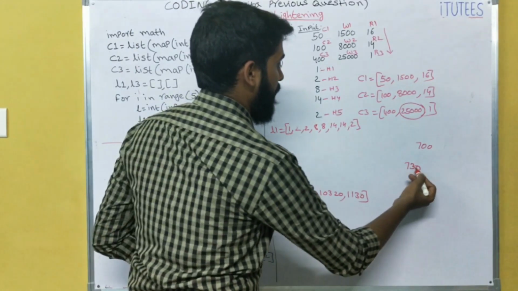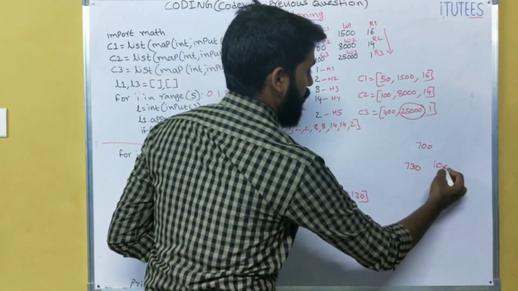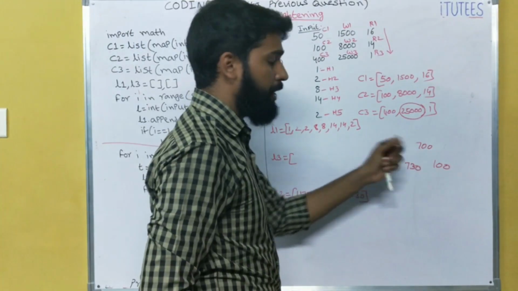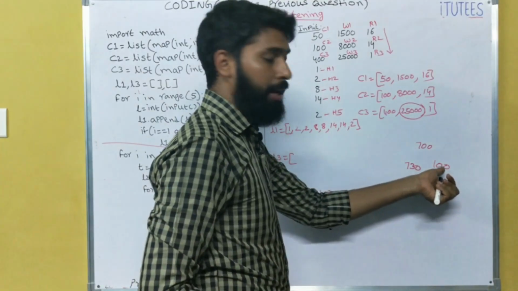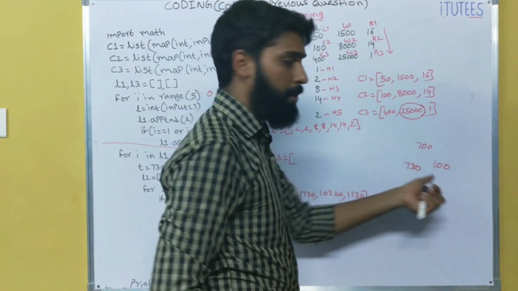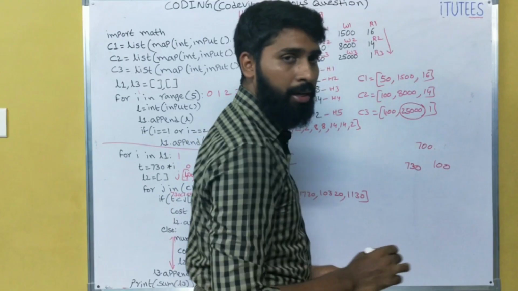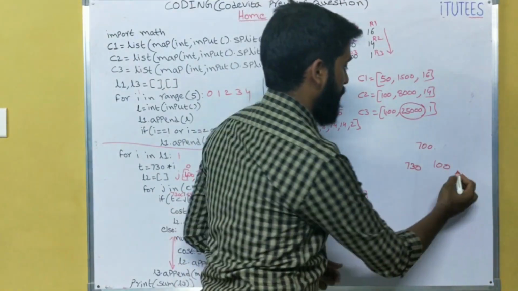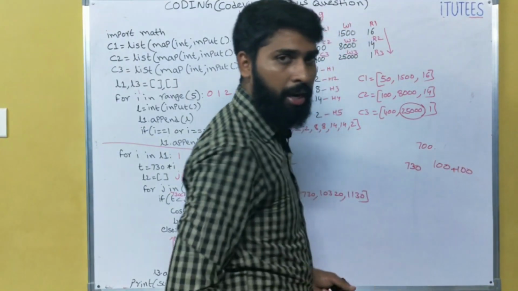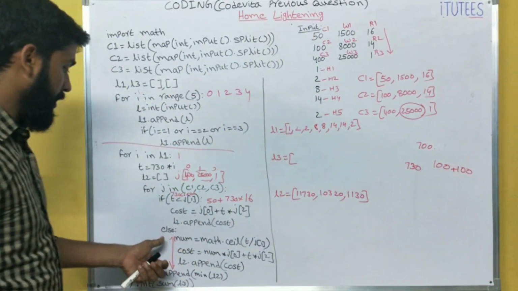For example, the cost of the bulb is 100 rupees. So up to 700 hours, we can add 100 only. That means the cost of the bulb. If it is more than 700, then we are going to add another bulb. That means the cost is 100 plus 100. So for that we are taking this else block.